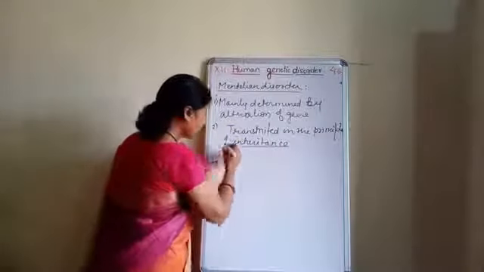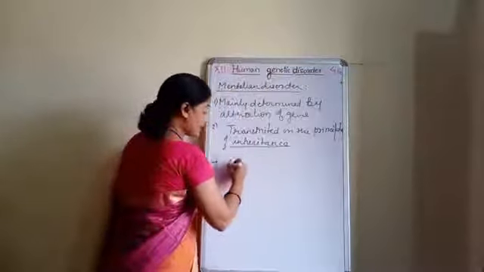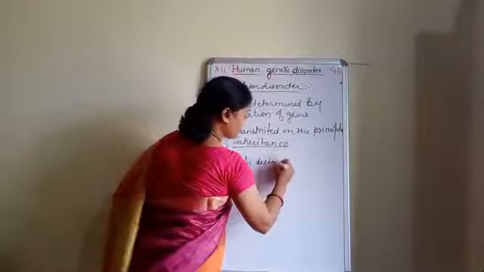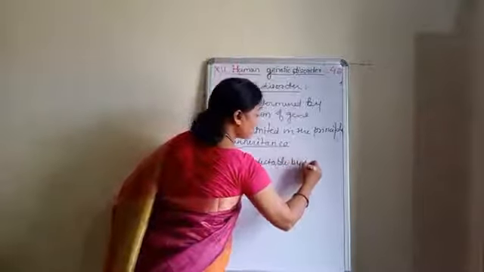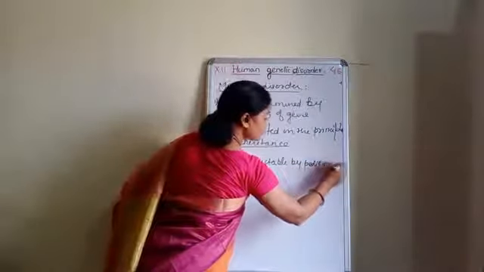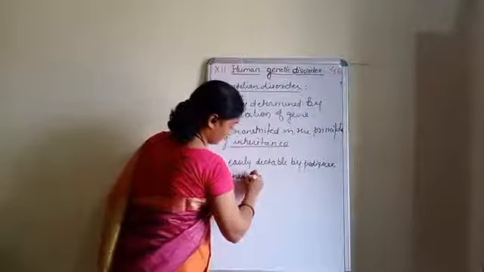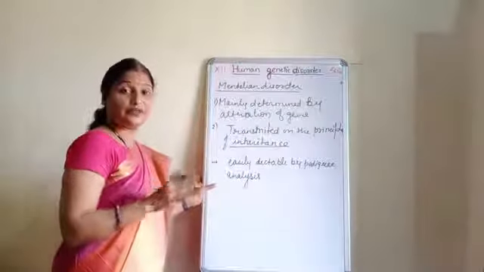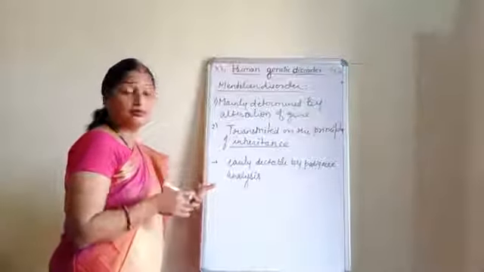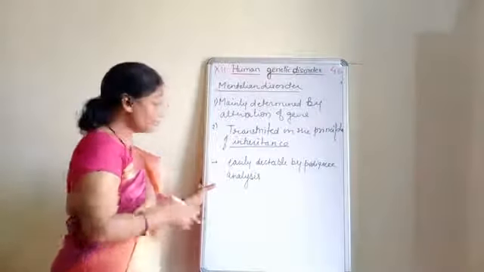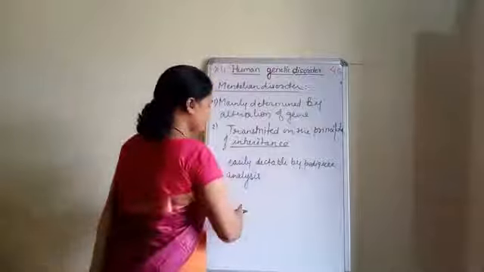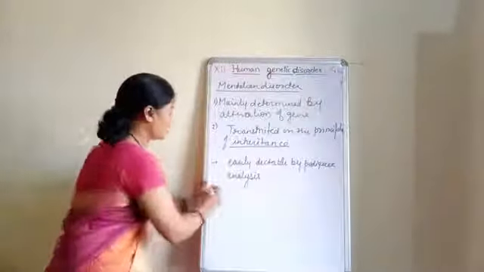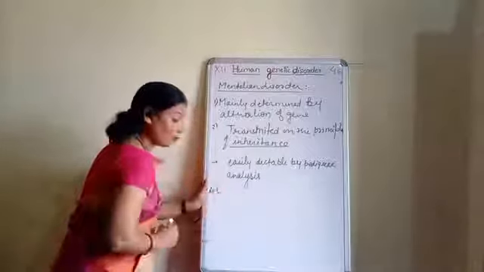Next, these diseases can be easily detectable by pedigree analysis. In case of pedigree analysis, we have done about the hemophilia, color blindness. Okay, so very easily we can detect this disease in the pedigree analysis. Now, point number 4.